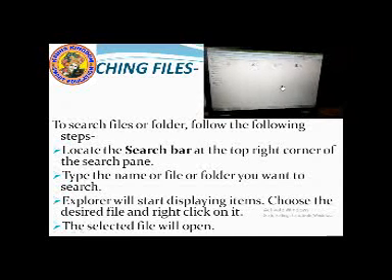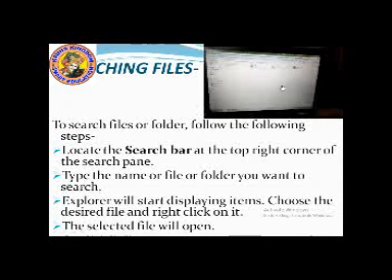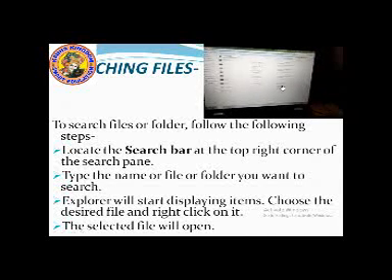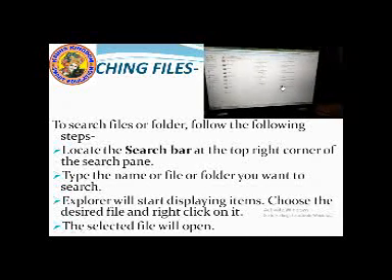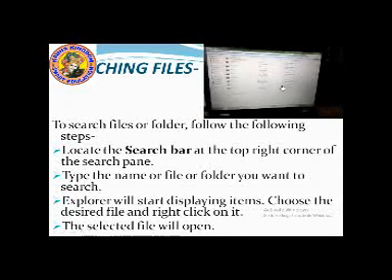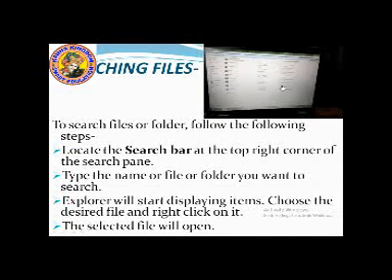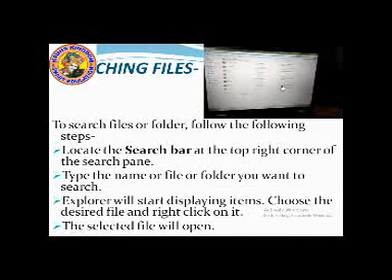Here you type whatever files or folder you want to search. Suppose I want to find the folder picture, I type picture, and then the folder will come. Can you see? These are the folders of the picture, and these are the files inside the folder picture.